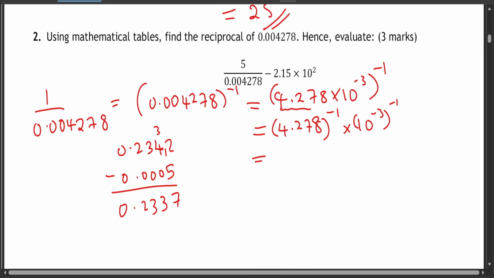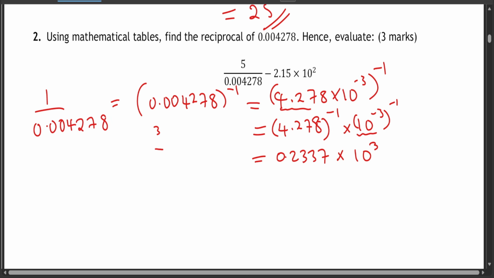So the reciprocal of 4.278 is 0.2337, and the reciprocal of 10 power negative 3 becomes 10 power positive 3. This is because if you raise to power negative 1, you multiply the two indices, and negative 3 times negative 1 will give you positive 3. Okay, now that is the answer. That's not the final answer. The reciprocal of 0.004278 is therefore, if you multiply it by 10 cubed, going to give you 233.7. Is it correct reading?